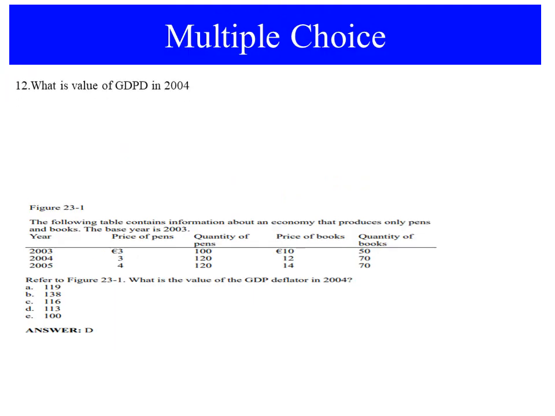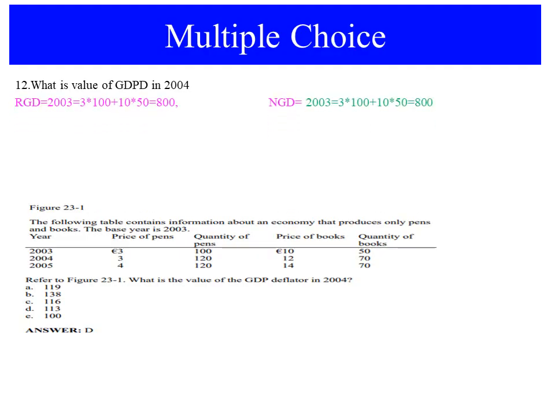The next question: what is the value of the GDP deflator in 2004? How can you calculate a GDP deflator? I hope you can get it from my microeconomics videos, or you can see it from there. For now, GDP deflator equals nominal GDP divided by real GDP. This is the GDP deflator. It shows inflation. It shows a change of price.